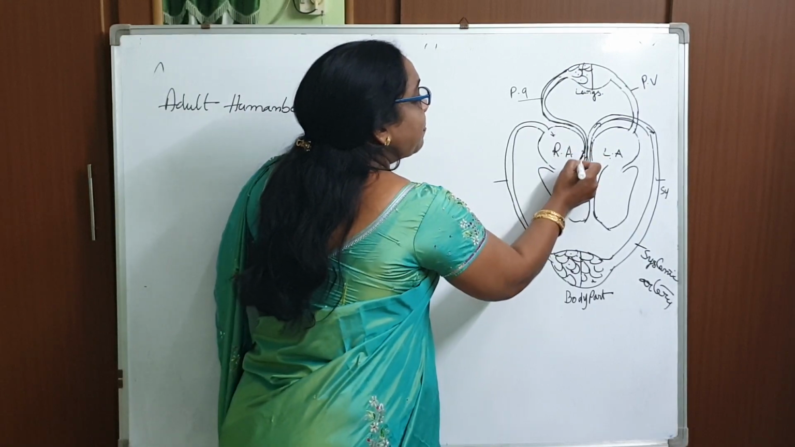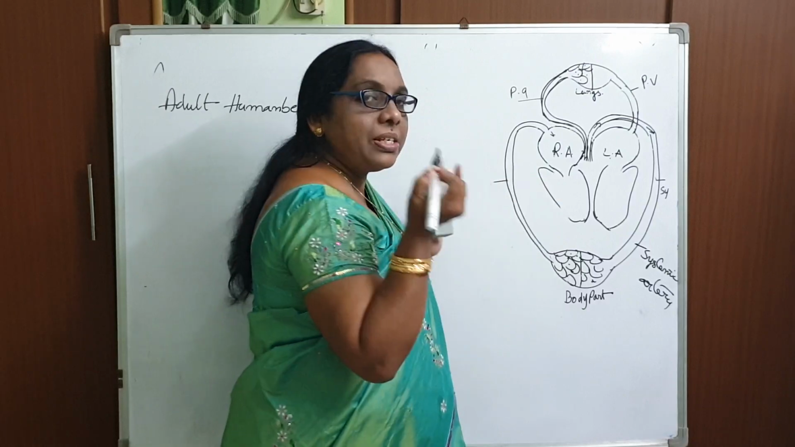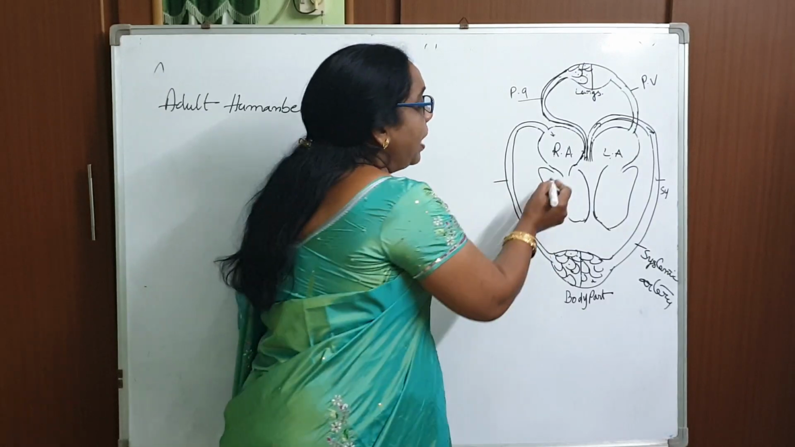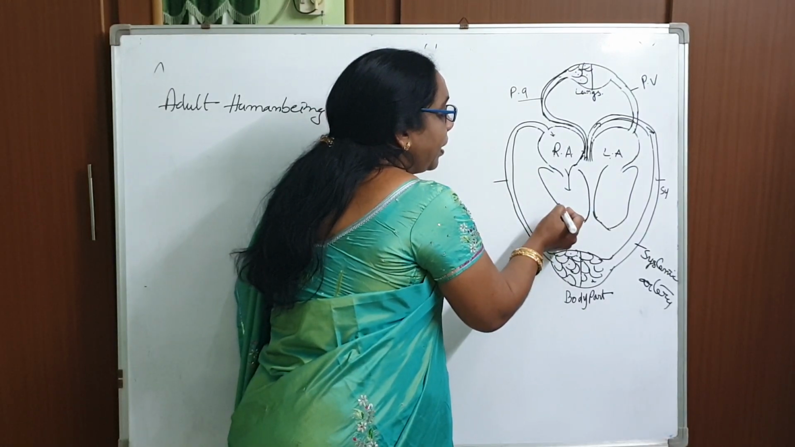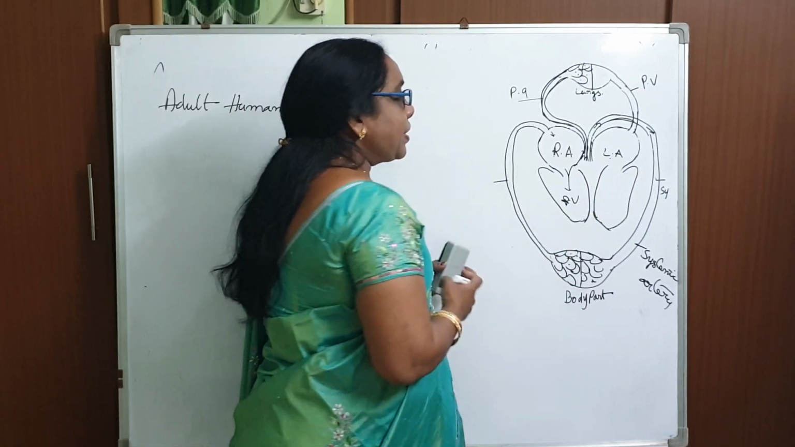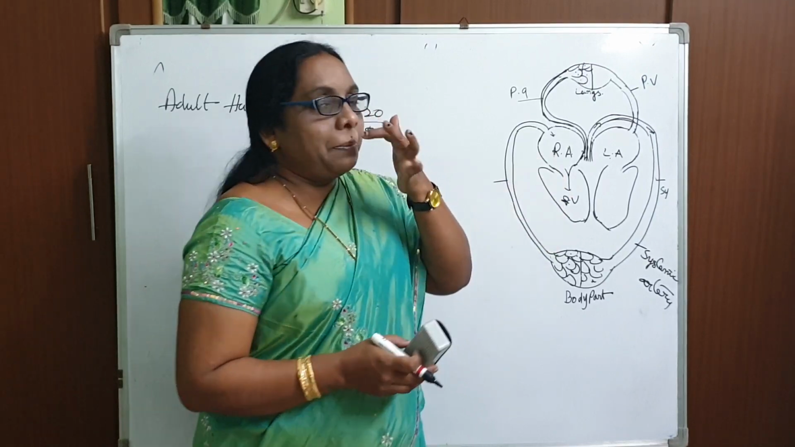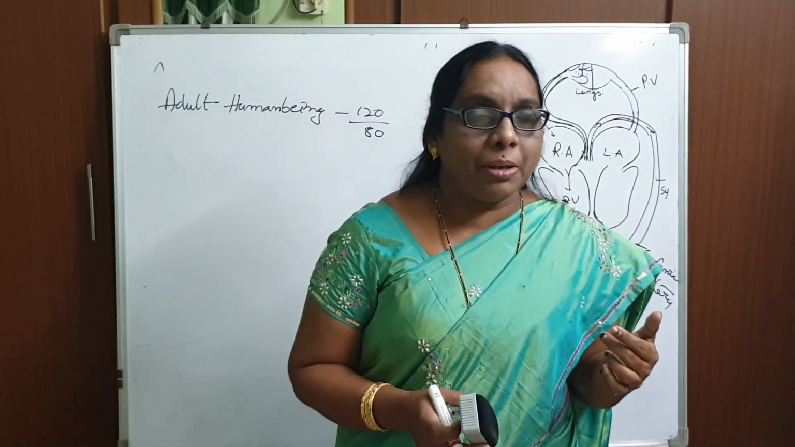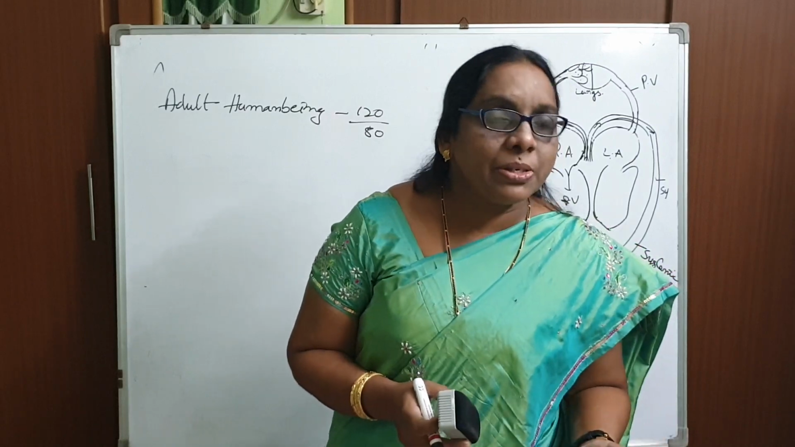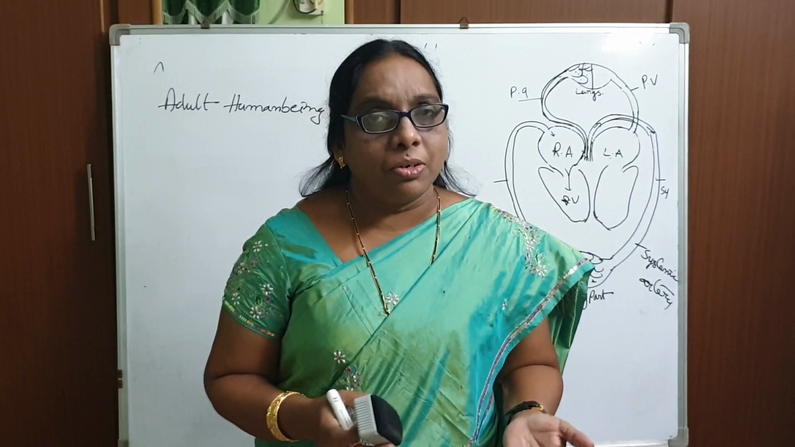Then when the blood is filled in this right auricle, the aperture, guarded by the tricuspid valve, opens into the right ventricle. Okay, it opens into the right ventricle. So this is one point you have to keep in your mind. Of course, this mechanism is not given in your textbook, but to clarify your doubt, how it goes.